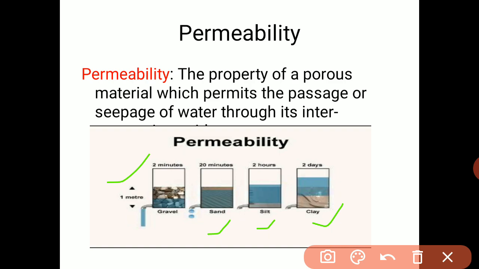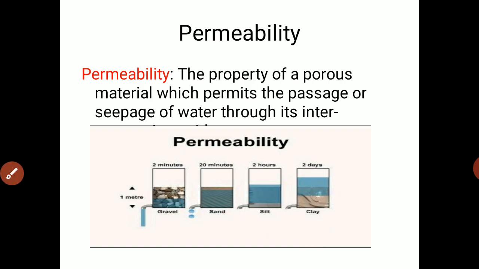For this condition, the time required to pass that water through the soil is the rate at which the water permeates. So in short, permeability is the property of porous material which allows the passage or seepage of water through its interconnecting voids. Here the voids ratio is also an important point that we have to consider.